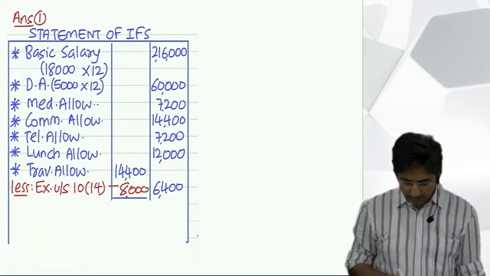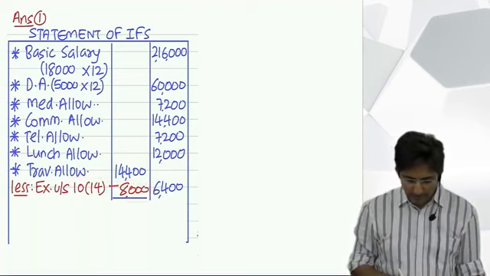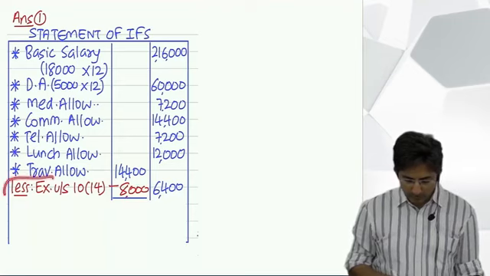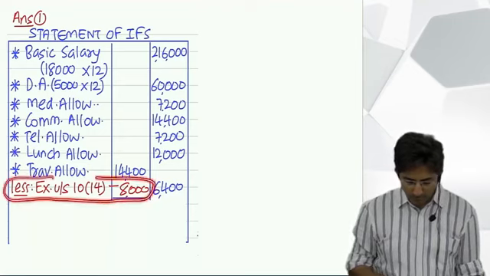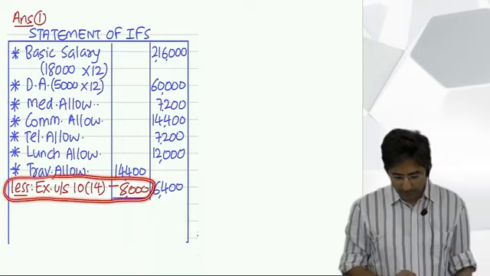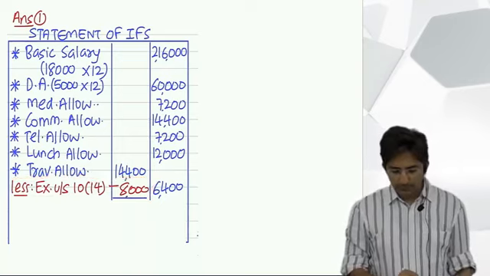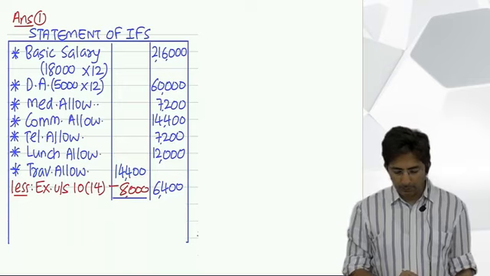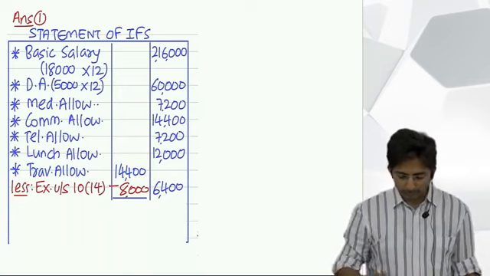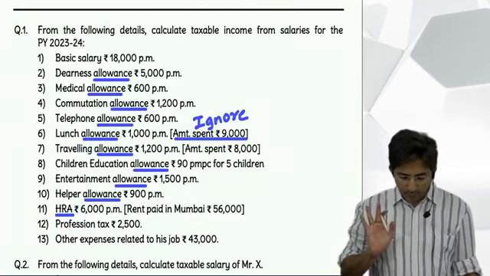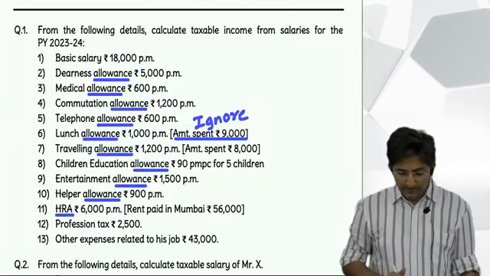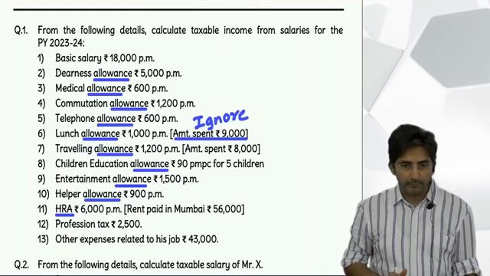It is better if you write this with a red pen, less exempt. In the exam, a red pen is not allowed, but just to maintain proper notes, you can use a red pen here. Exempt under section 10(14), 8000, outer column 6400. Okay. Wait, now don't rush. Next point, everyone will have to wait.